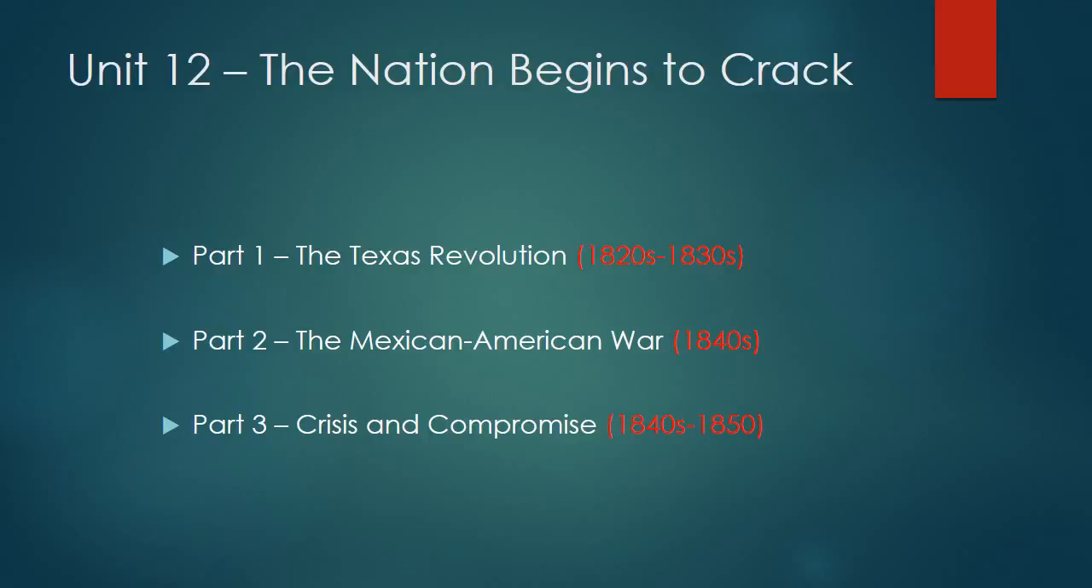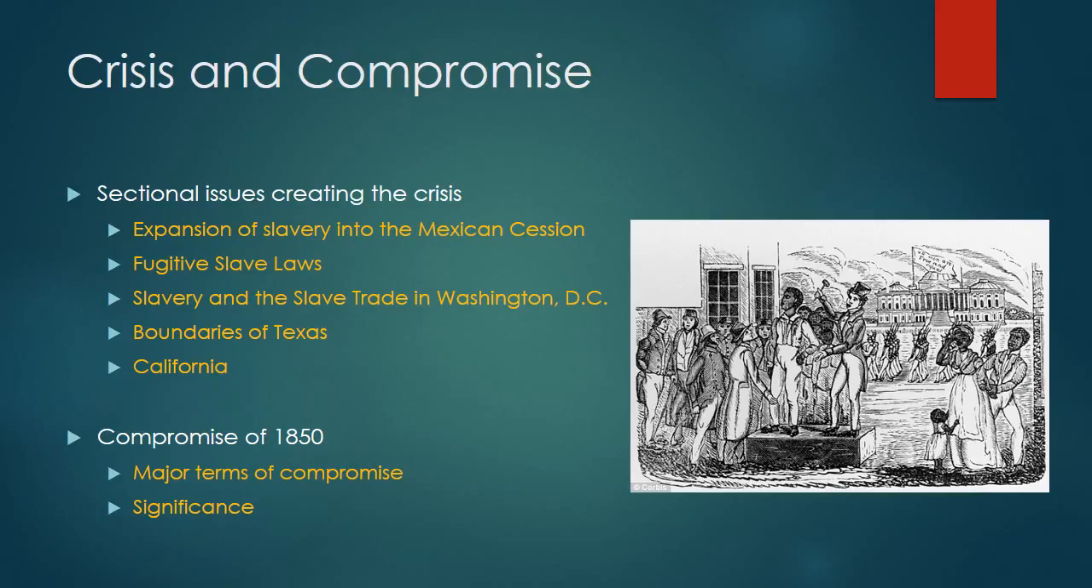We needed to know the Texas Revolution. We needed to know the Mexican-American War to lay the groundwork for this very real, very potentially dangerous crisis of the 1840s. So just to kind of sum up, the Mexican War is going to reopen the question that's going to lead to the American Civil War, and it is going to create, by the 1840s, a very real sectional crisis.